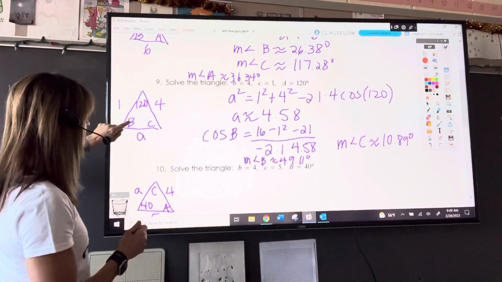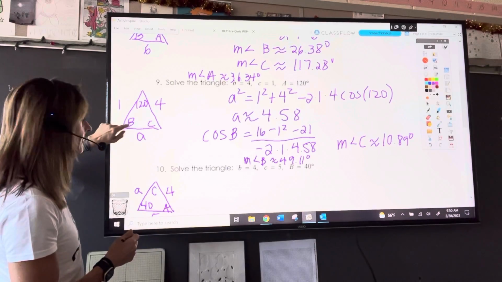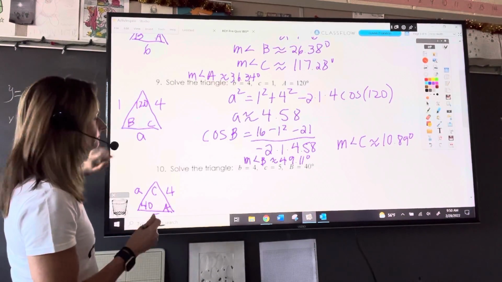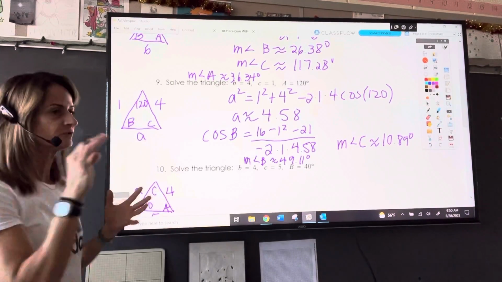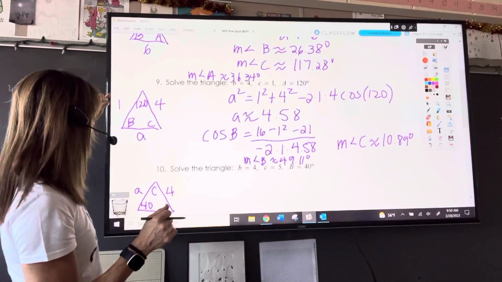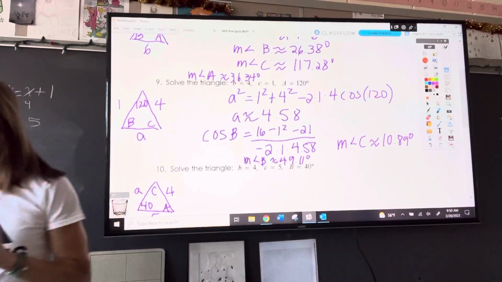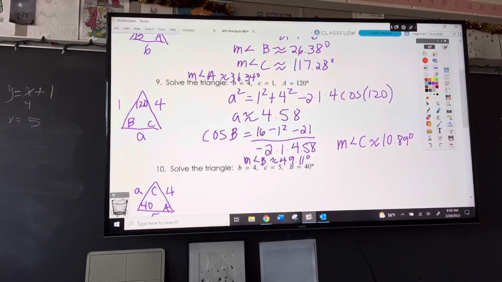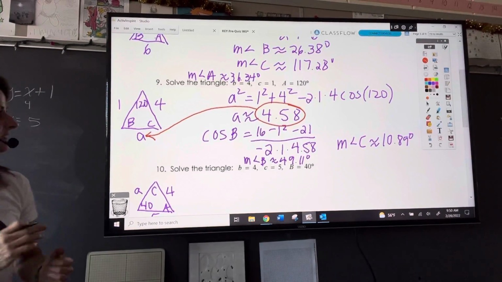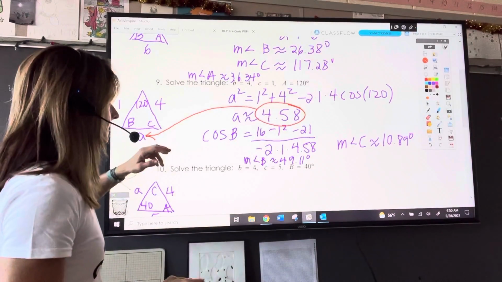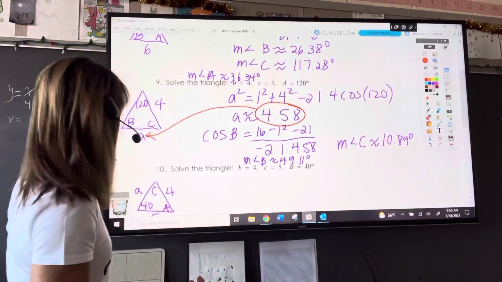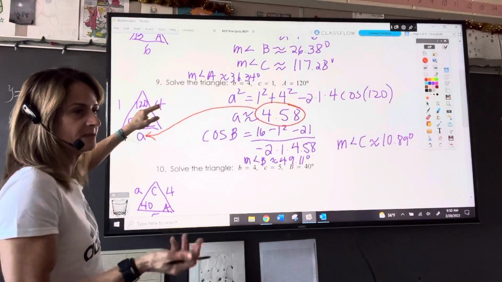So we're trying to find angle B. It's following the same formula, right? Let me throw that in a different color. So the formula is the Pythagorean Theorem. The number across from it is going to be like your b squared.